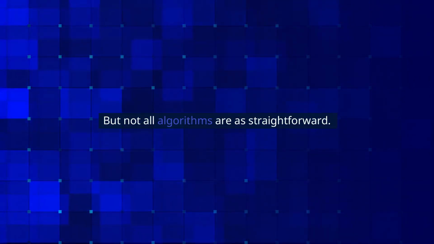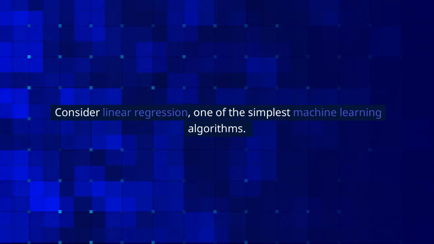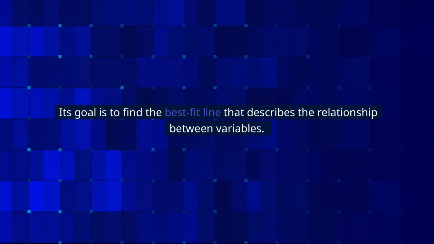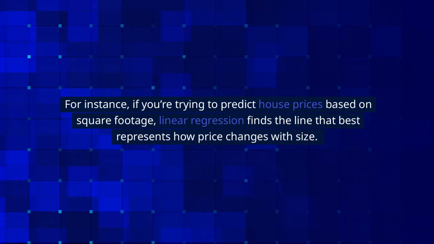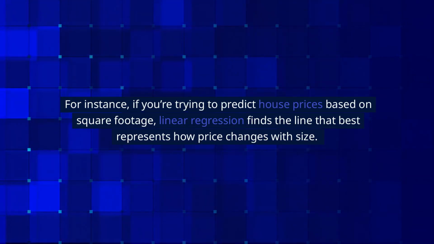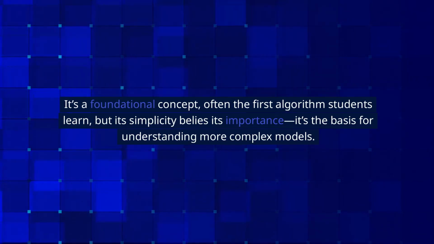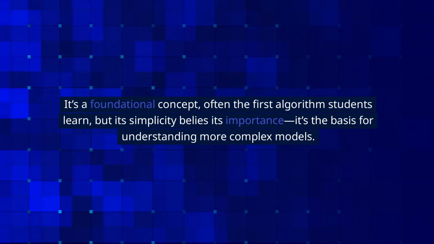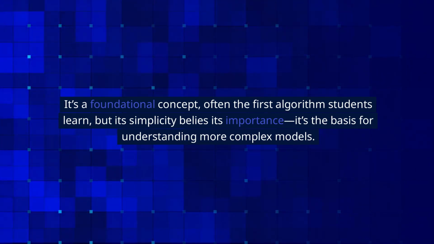But not all algorithms are as straightforward. Consider linear regression, one of the simplest machine learning algorithms. Its goal is to find the best fit line that describes the relationship between variables. For instance, if you're trying to predict house prices based on square footage, linear regression finds the line that best represents how price changes with size. It's a foundational concept, often the first algorithm students learn, but its simplicity belies its importance. It's the basis for understanding more complex models.